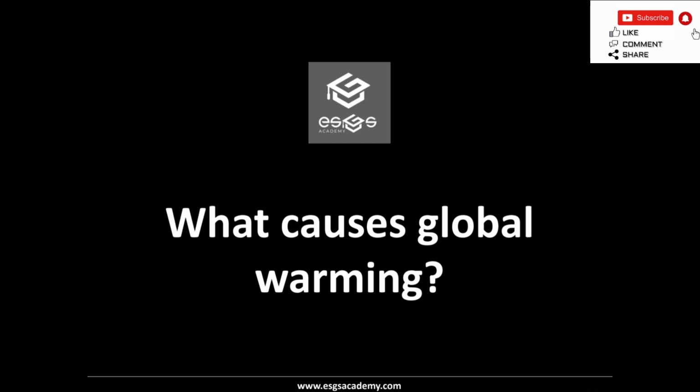So certain gases such as carbon dioxide and methane are trapping the sun's heat in the earth's atmosphere. So these GHGs or greenhouse gases exist naturally in the atmosphere and help keep the earth's surface warm enough to sustain life actually. And without these greenhouse gases, the average temperature on earth would be about 0 degrees Fahrenheit, instead of today's roughly 58.3 degrees Fahrenheit.